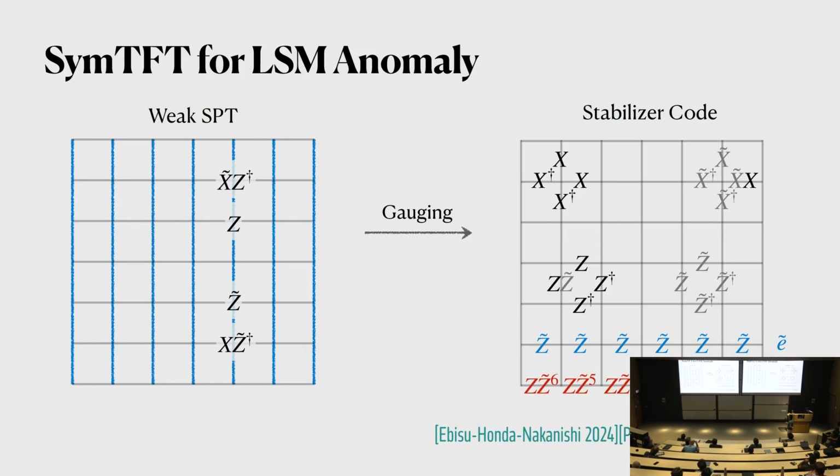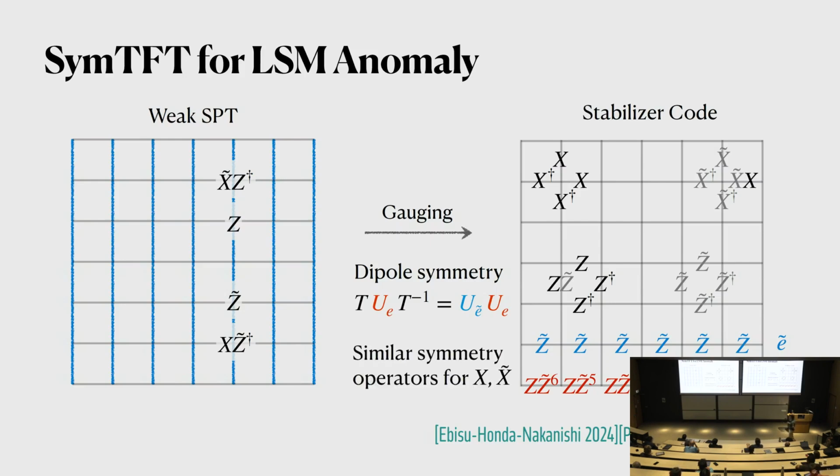On the other hand, there's another kind of string that is made of a uniform product of Z. On the other hand, it's also a product of Z tilde, which is a linear function in X, okay? And we'll call anyons created by this E. So in this case, one important thing we notice is that because there are these non-trivial modulations, if we do translations on this string operator, that actually generates the string operator of E tilde type. So that means that this kind of symmetry is actually a form of modulated symmetry, and this is exactly the same modulated symmetry as the dipole symmetry. So there are similar stories for the symmetry operators for X and X tilde.